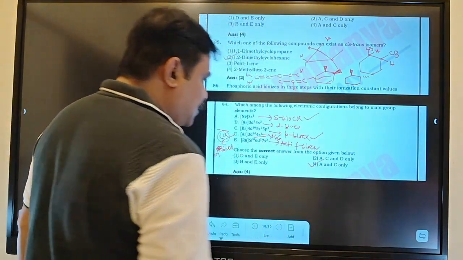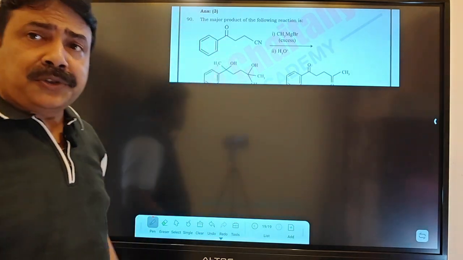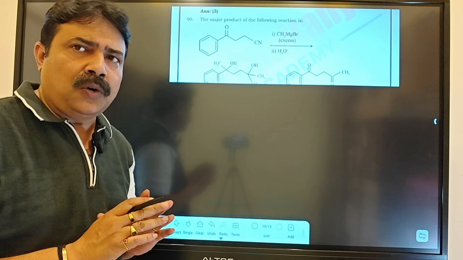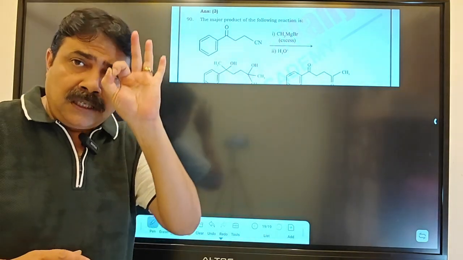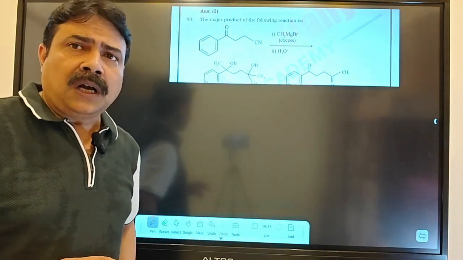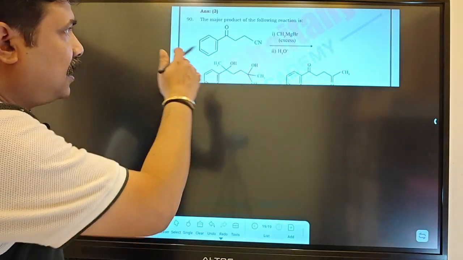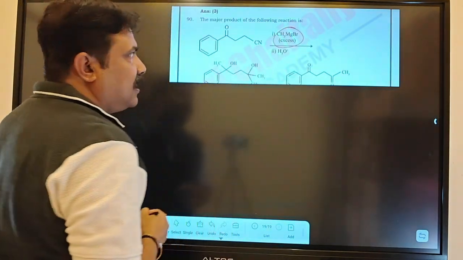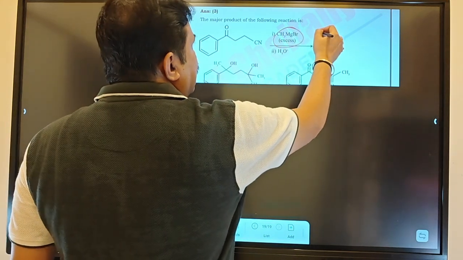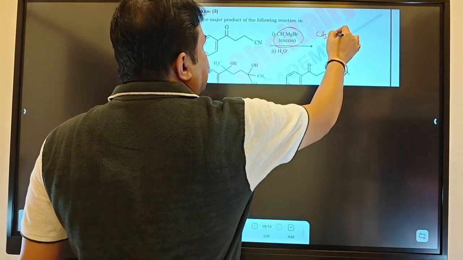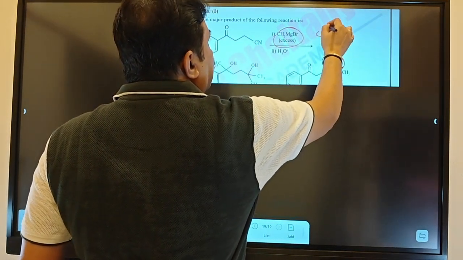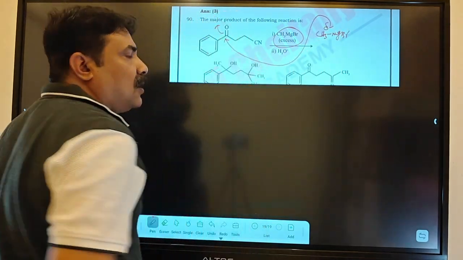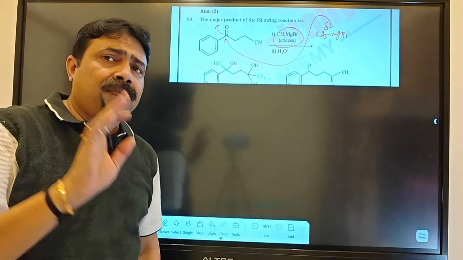Now the last question of the discussion, a very nice question. This one is an organic question, and maximum students made mistakes. I hope, if you don't have very good depth of the concept, you can't solve these questions. Now the question is CH3MgBr, they are giving excess over here. Grignard reagent, organometallic compound. Then Grignard reagent means what will be the situation? CH3MgBr. Then this will attack first over here, open up, because for the Grignard reagent,